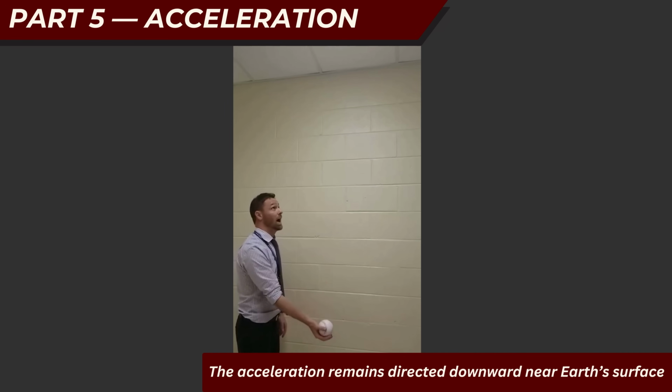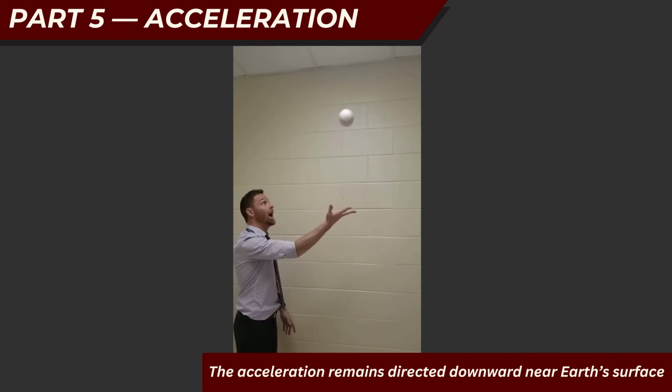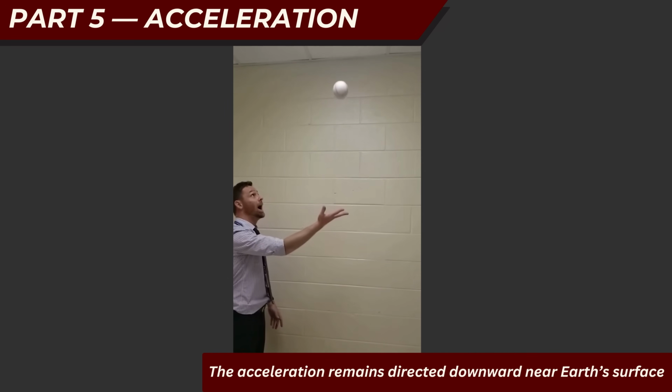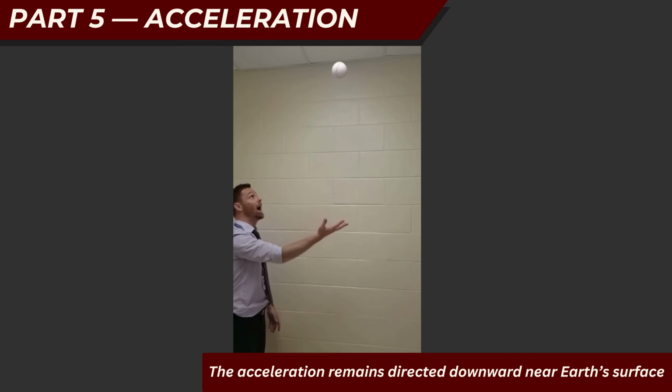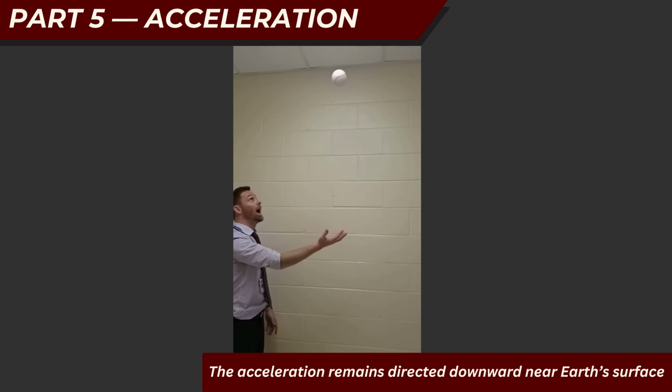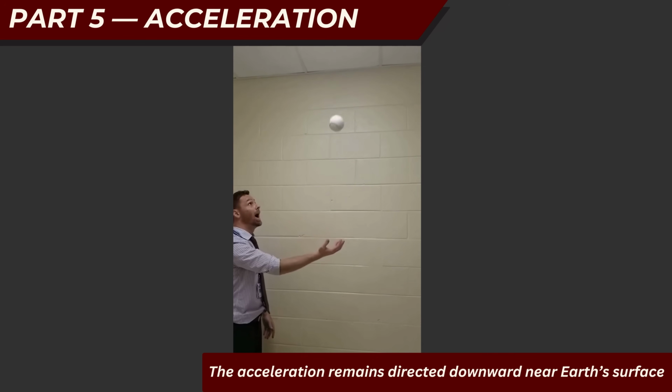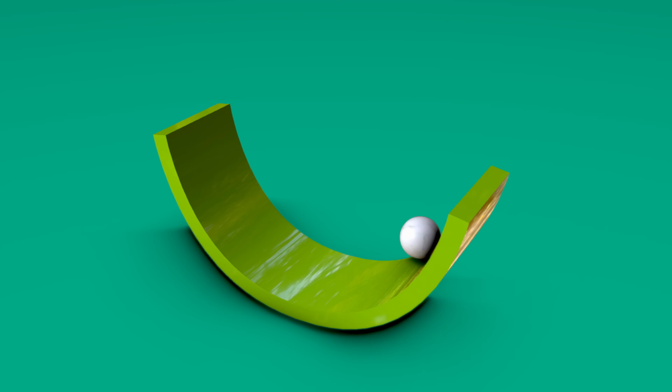Another classic example is a ball thrown straight upward. As the ball rises, its upward velocity becomes smaller and smaller until, for a brief instant at the top, the velocity becomes 0. Many people mistakenly think the acceleration must also become 0 at that moment. But that is not true.